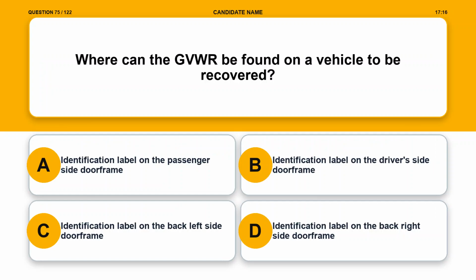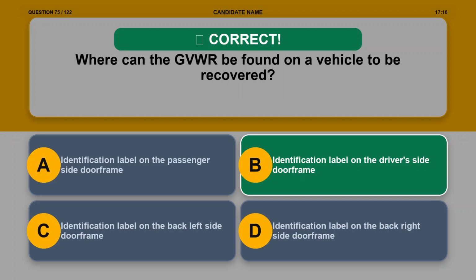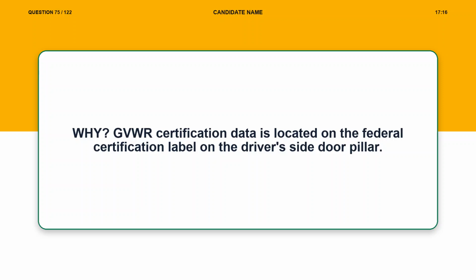Option A. Identification label on the passenger side doorframe. Option B. Identification label on the driver's side doorframe. Option C. Identification label on the back left side doorframe. Option D. Identification label on the back right side doorframe. The correct answer is option B, identification label on the driver's side door frame. Explanation. GVWR certification data is located on the federal certification label on the driver's side door pillar.